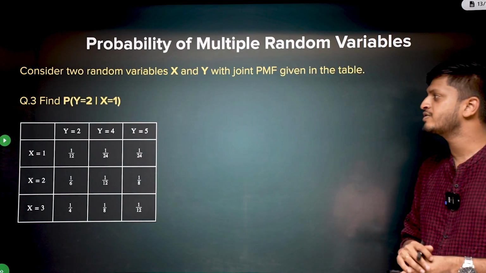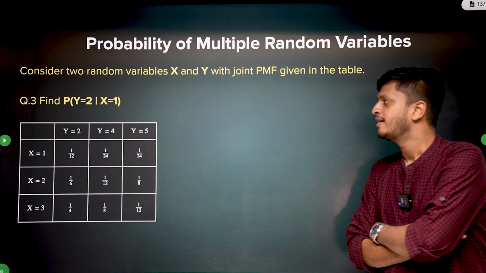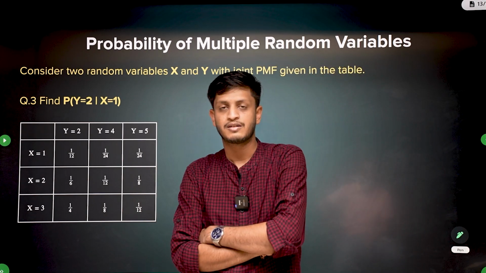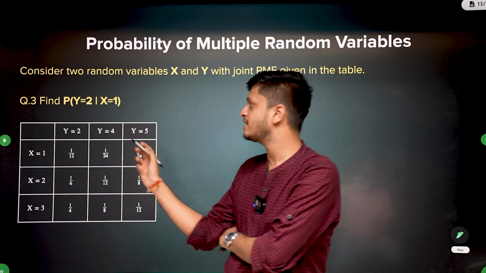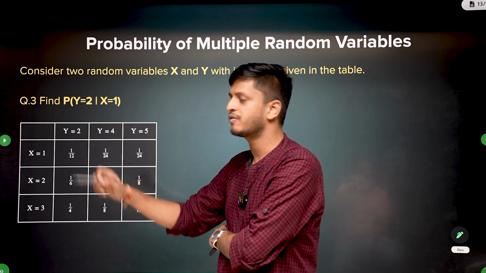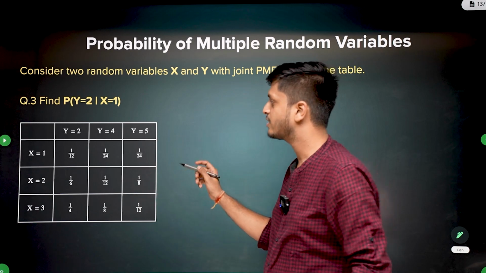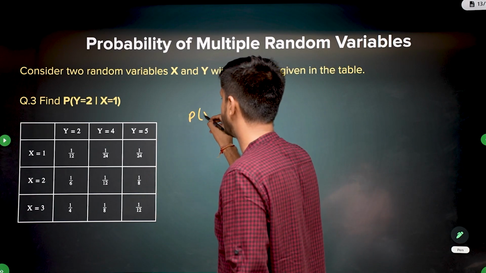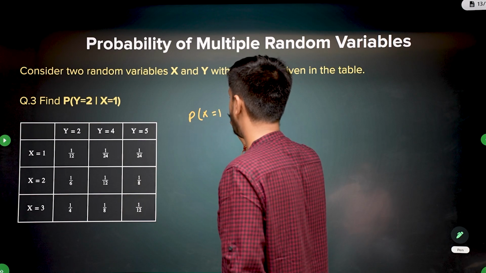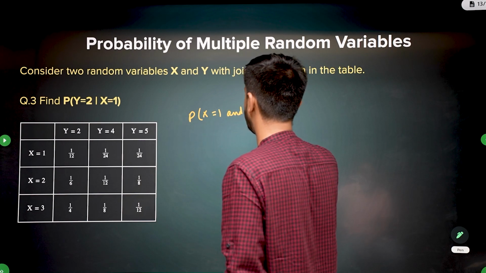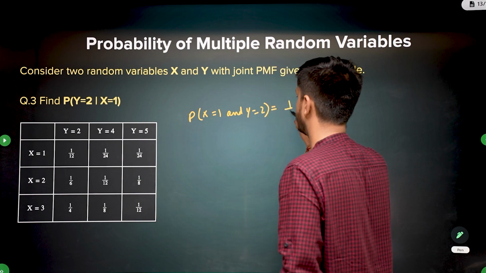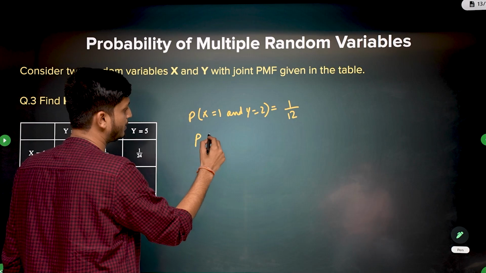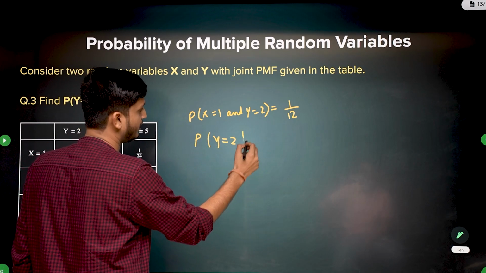Cool. Now let's look at the next question. Here you need to find the probability of y being 2 given x is 1. Again, most people make a mistake. They will just directly say it is 1 by 12. No. What is 1 by 12? 1 by 12 is the joint probability. The probability of x being 1 and y being 2 is 1 by 12. Here we have to calculate something else. Here we have to calculate the probability of y being 2 given x is 1.